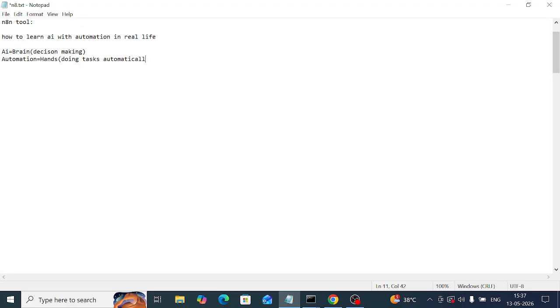Together we are going to work using the n8n tool. That is nothing but learning AI plus automation in real life by using the tool called n8n.